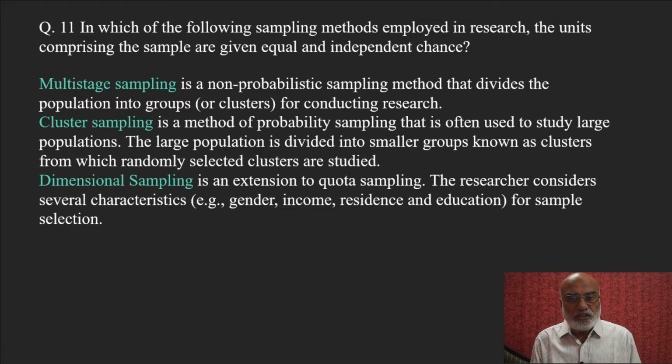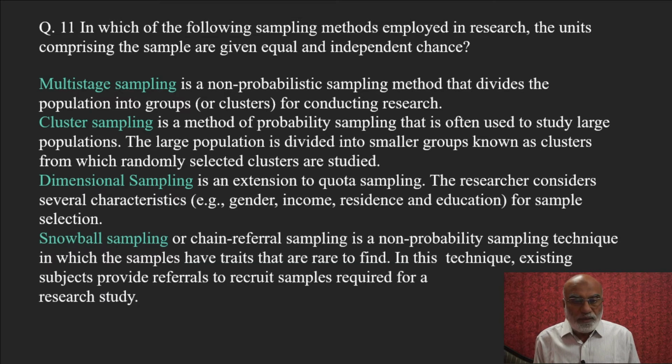Dimension sampling is an extension to quota sampling. The researcher considers several characteristics like gender, income, residence, education for sample selection. Snowball sampling or chain referral sampling is a non-probability sampling technique in which the samples have traits that are rare to find.